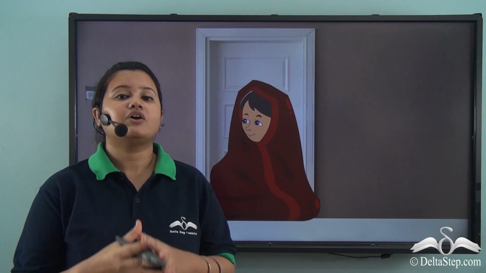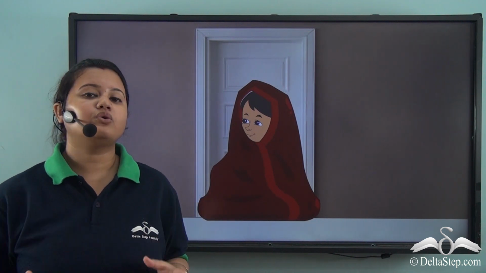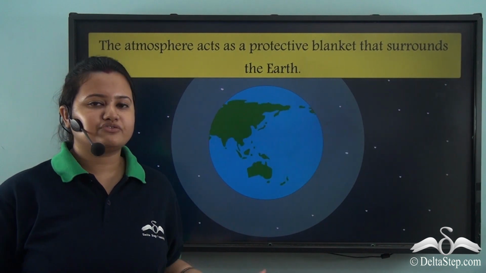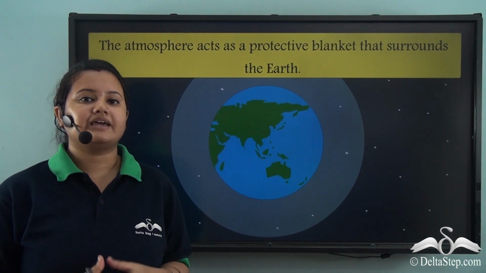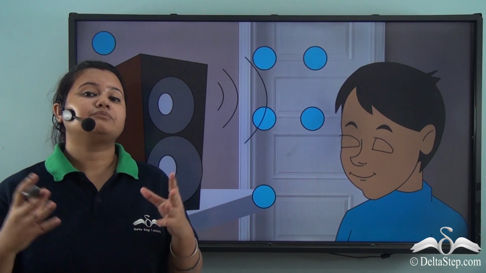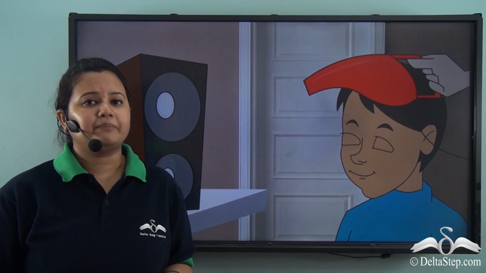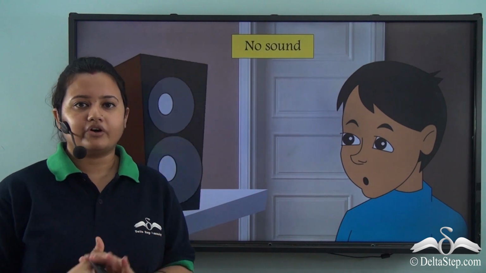Imagine yourself in a warm cozy blanket in a cold winter night. You will feel very comfortable, right? The atmosphere of the earth also acts like a warm blanket and it protects our Mother Earth. Now what will happen if there is no atmosphere or air?